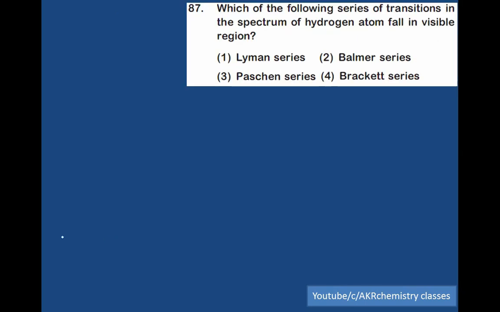In which of the following transition series does the spectrum of the hydrogen atom fall in the visible region? It is only in the Balmer series. We all know this one. Balmer series exists only in the visible region.